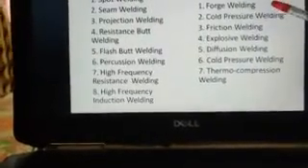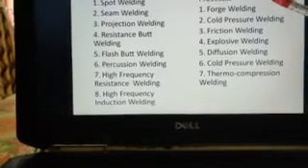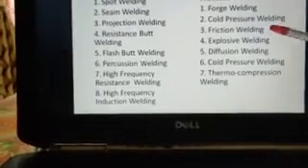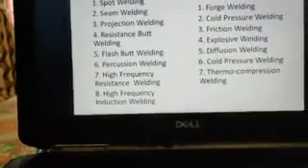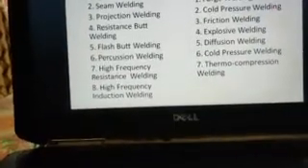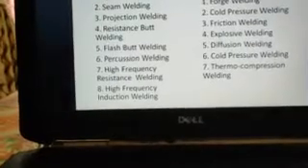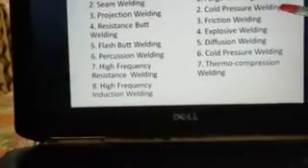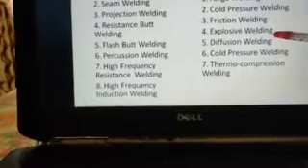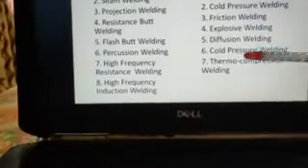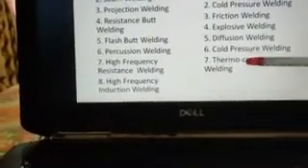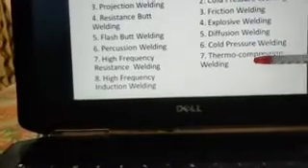We apply pressure and also the friction in order to make the joint. It is more of a combination between pressure welding and adhesive welding. So that is forge welding, cold pressure welding, friction welding, explosive welding, diffusion welding, cold pressure welding and thermocompression welding.